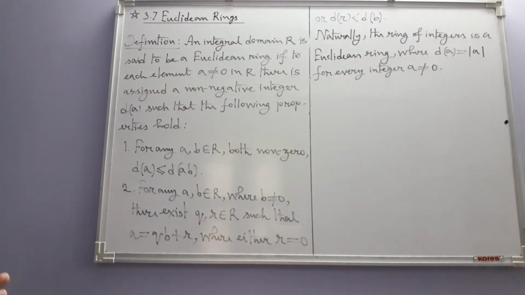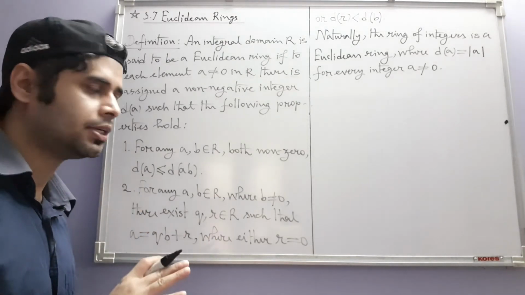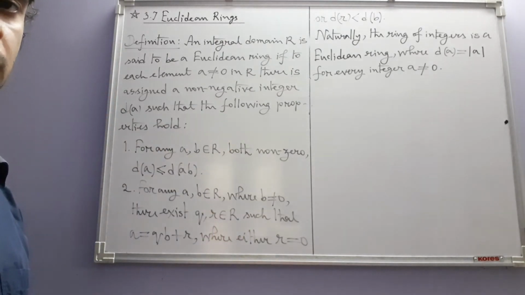In that particular case of the ring of integers, the D value is the absolute value function.